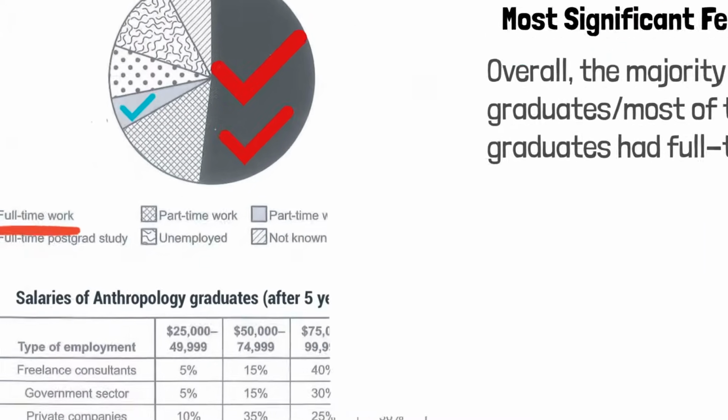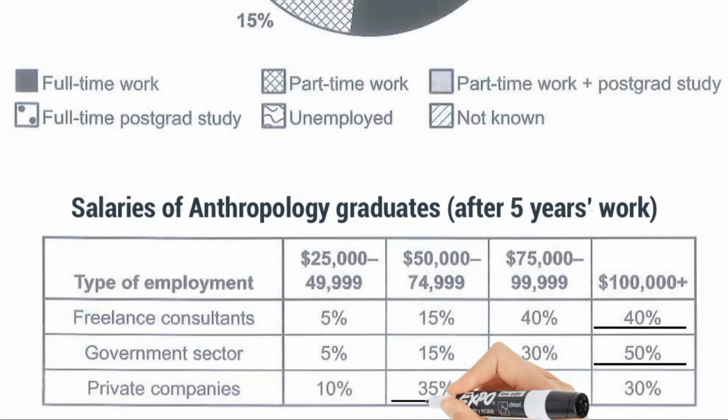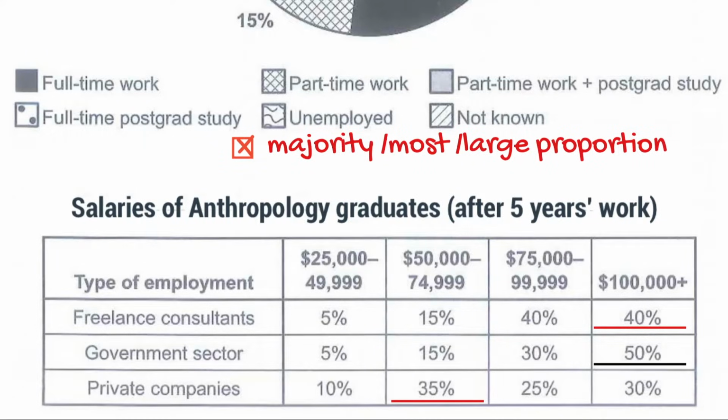Now, what is the most significant feature of the table? You may still pick the biggest numbers to report, but please notice these two numbers are lower than 50%, so you can't say something like the majority of or most of or a large proportion of the freelance consultants earned at least $100,000. You can't say 40% of the freelance consultants earned at least $100,000 either, because we are not supposed to include any specific numbers in the overview paragraph.